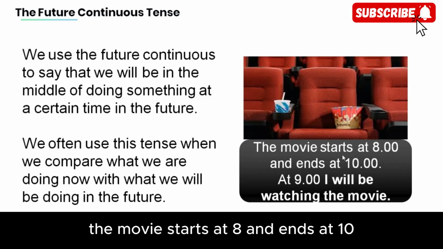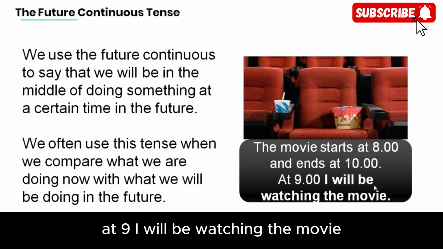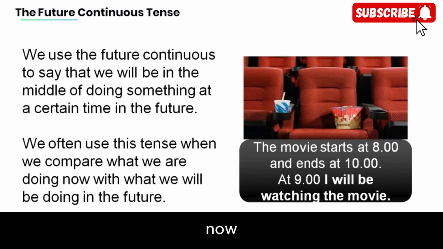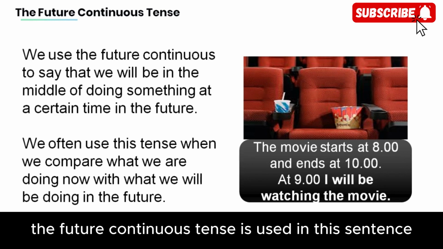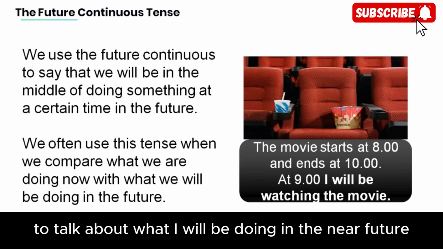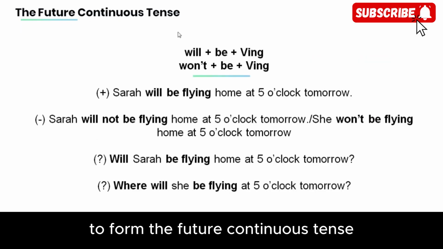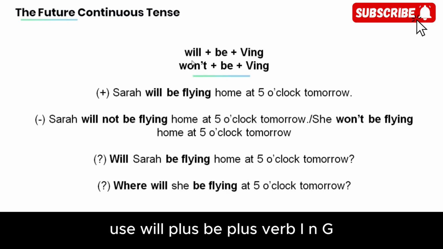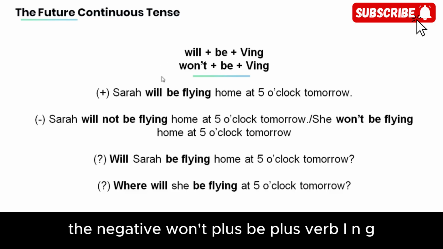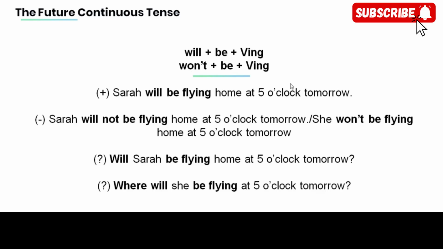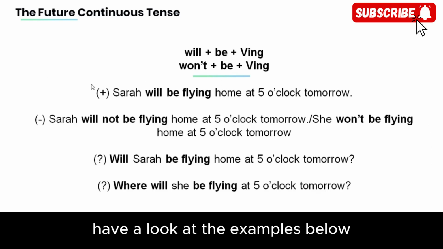The movie starts at 8 and ends at 10. At 9, I will be watching the movie. Now, the future continuous tense is used in this sentence to talk about what I will be doing in the near future. To form the future continuous tense, use will plus be plus verb-ing. The negative: won't plus be plus verb-ing. Have a look at the examples below.